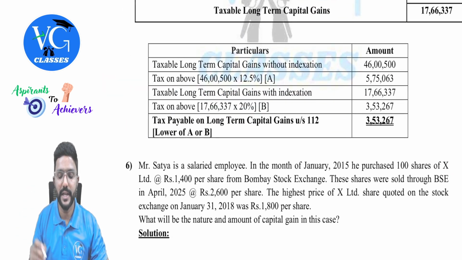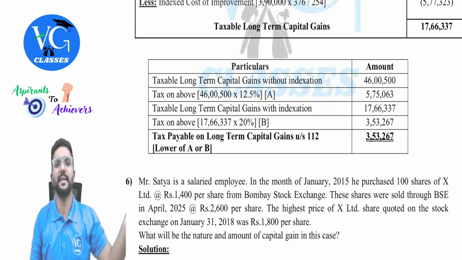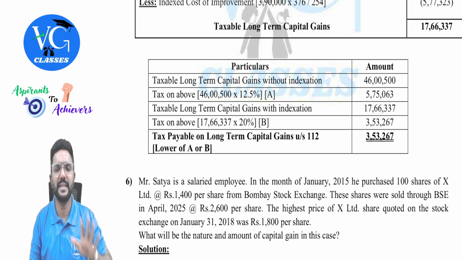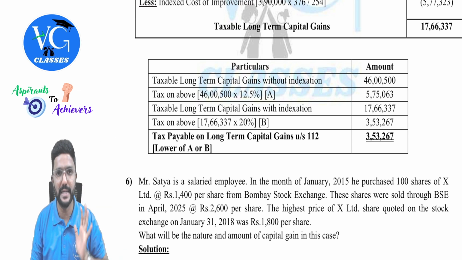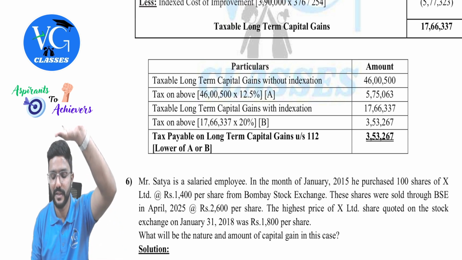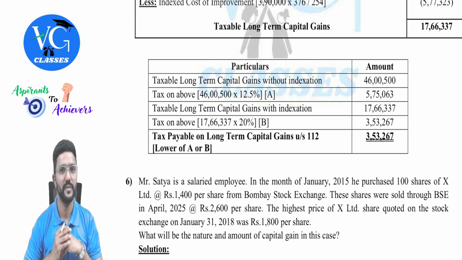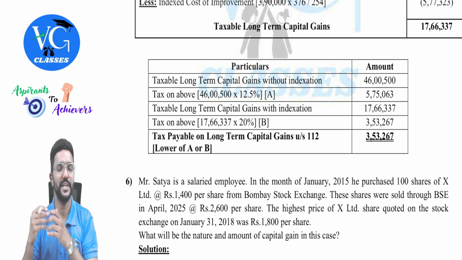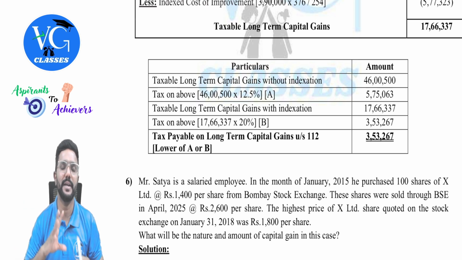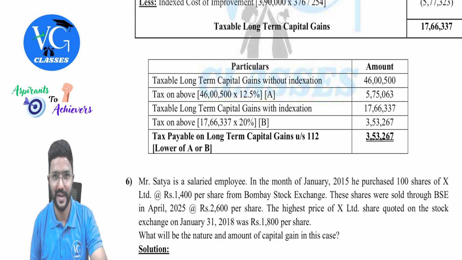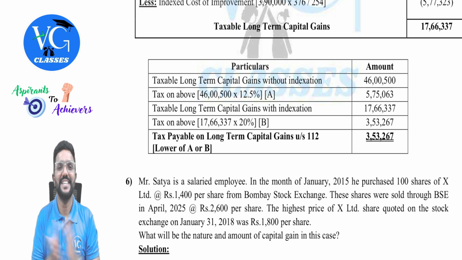And sir, in addition to this, assessee also has other income. On that, calculate tax as usual. However, we already learned, whatever tax you get for that, you add 3,53,267 and continue with surcharge, rebate and all. Rebate might not be available, but anyway, surcharge, cess and all will be as usual, guys. Got it? Yes, guys.